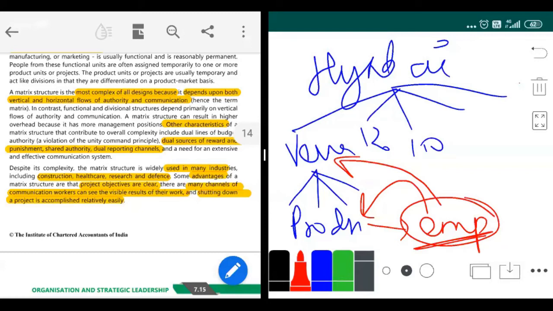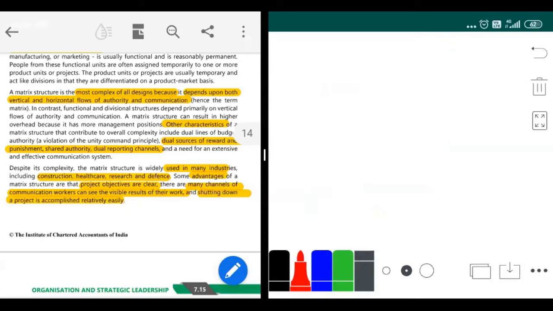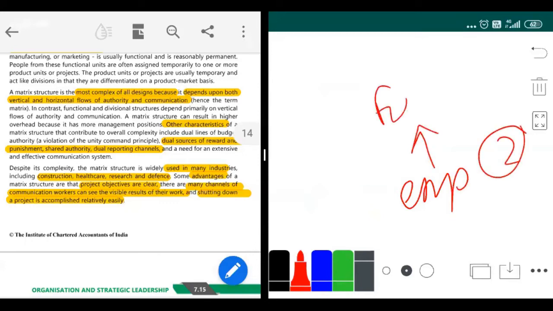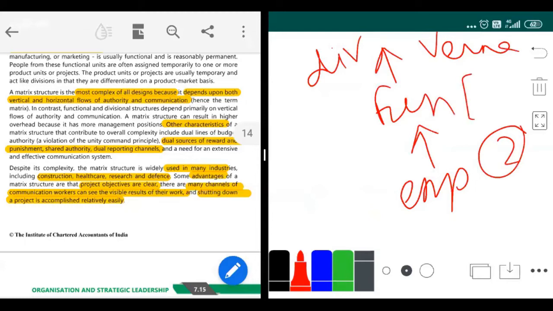But what happens in real life also, I'll say. In real life, how matrix structures are followed is that each employee will have two heads. He will have to report to the functional head, and he will also have to report to the divisional head. Suppose there is a division for Verna cars. Under it, there might be different functions, right?